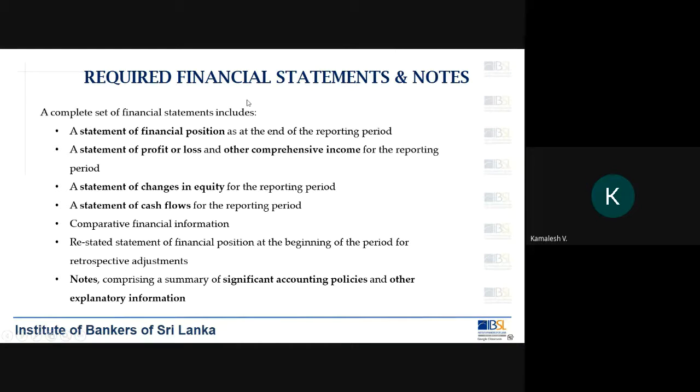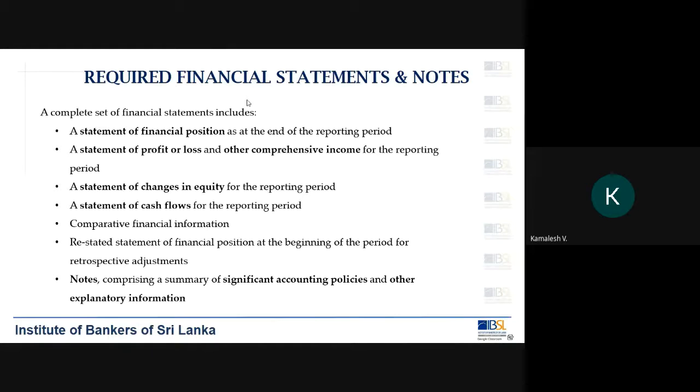And the last one, of course, very straightforward, where you need to provide notes which comprises summary of accounting policies and other explanatory information. So we said that we prepare the financial statements based on the accounting standards. Now, based on the accounting standards, how you have adopted them, you have to provide some information to the reader.